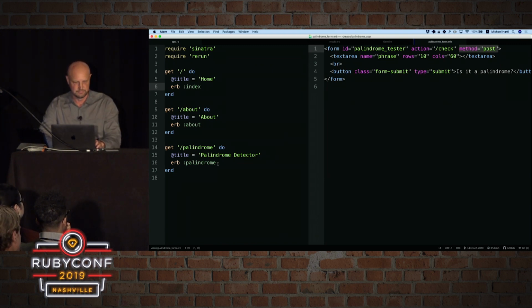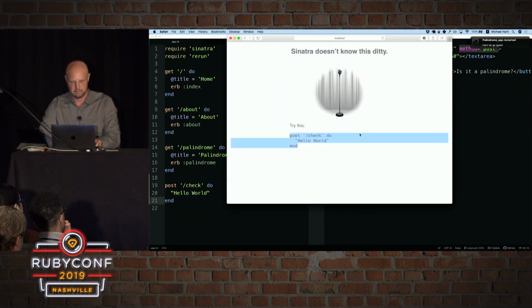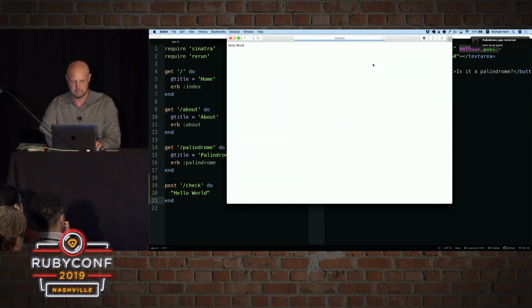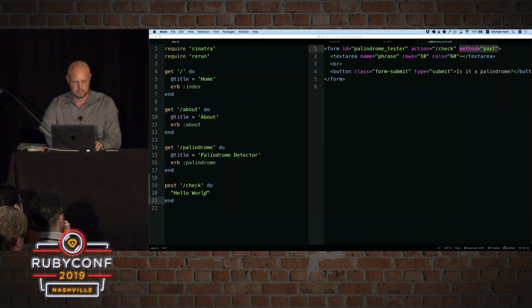And so in here, there's nothing for check. So let's just follow Sinatra's suggestion and say post check do hello world. There we go. So it's a little small, but you can see that it's actually working. So what are we going to do in here? Well, we want to actually detect whether or not this is a palindrome.